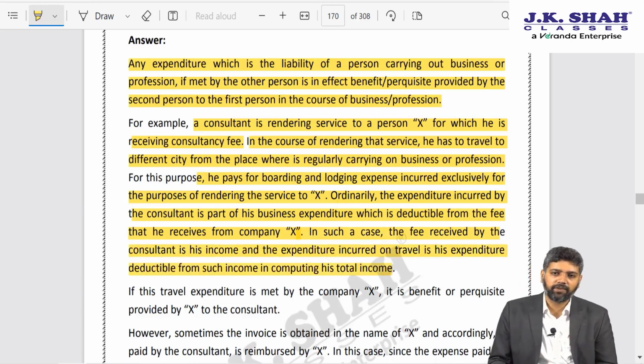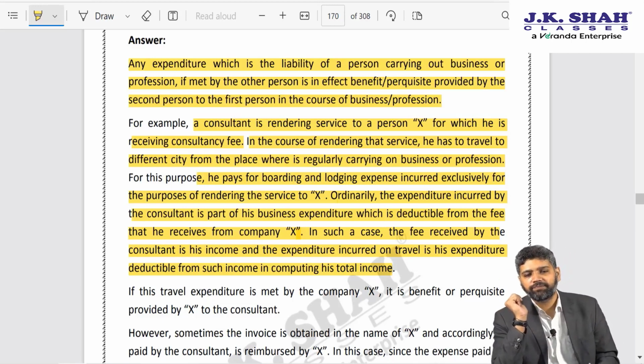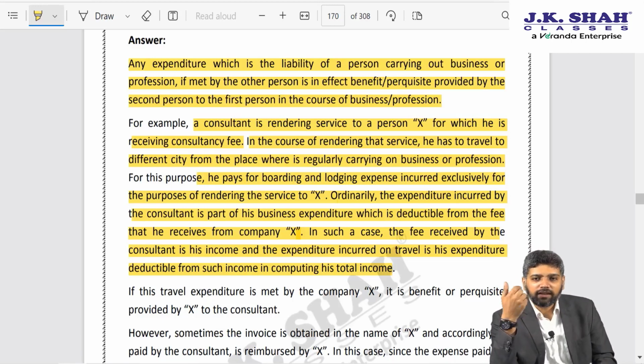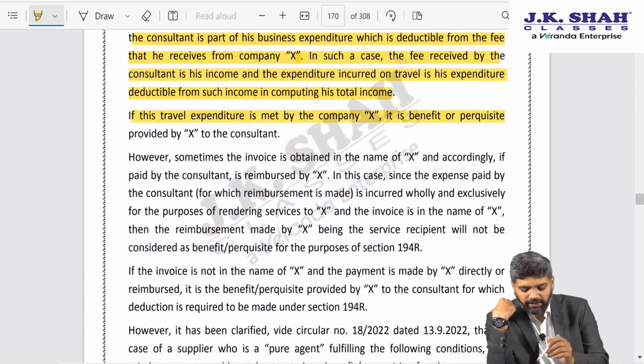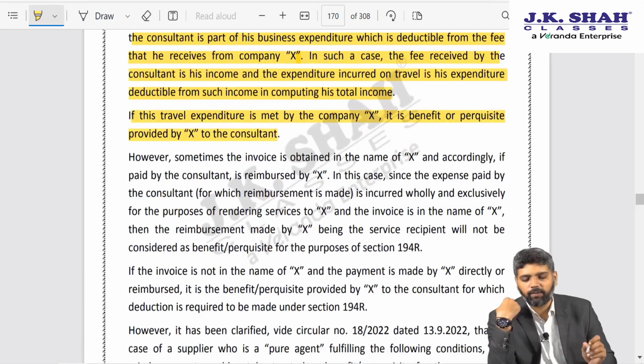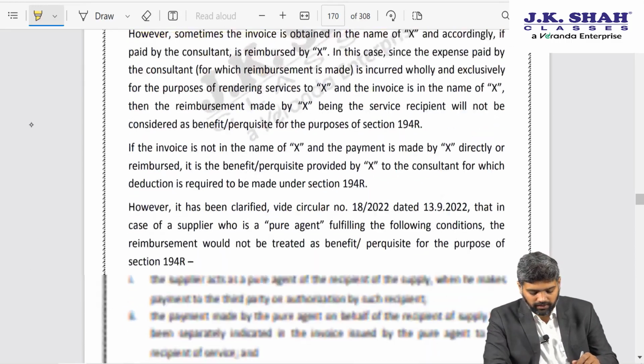So let us say I am going to charge you 100 rupees. Now because I had to incur some expense for rendering my service, let's say 10 rupees, I ended up charging you 110 and that 10 rupees was debited to my P&L. Now instead of doing that, I ask you only that you incur that 10 rupees on my behalf. So that is naturally a benefit or perquisite to me on which tax is required to be deducted. So if this travel expenditure is made by company X, it is a benefit or perquisite provided by X to the consultant. In such case, tax is required to be deducted under 194R.